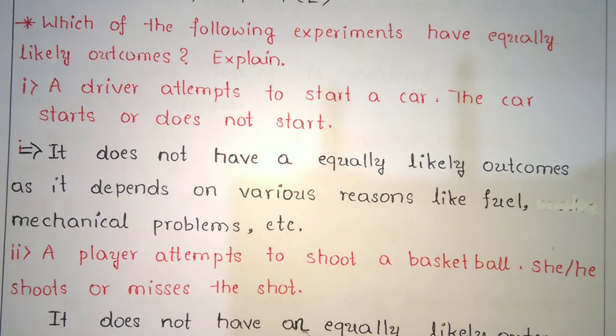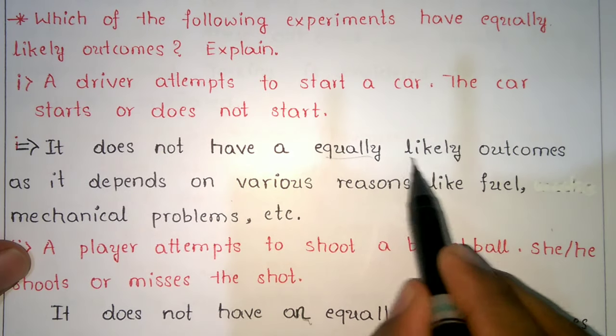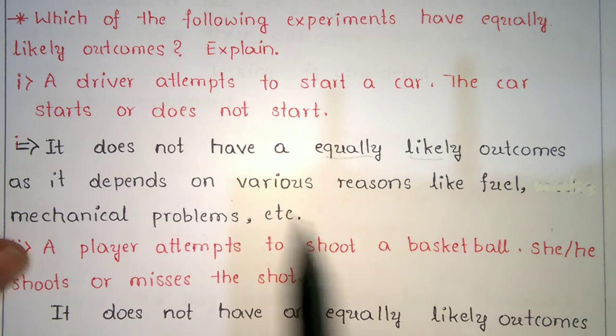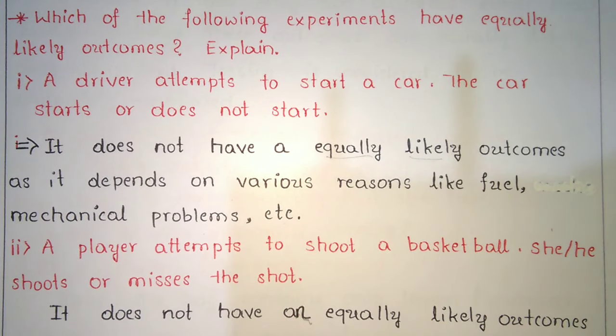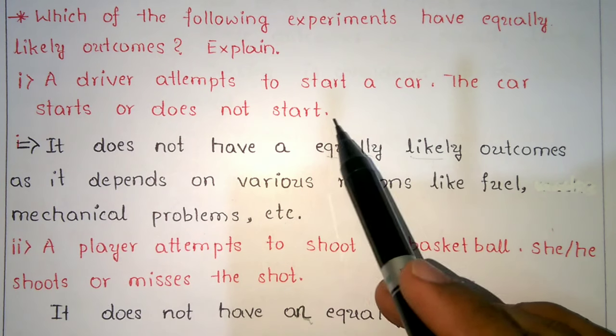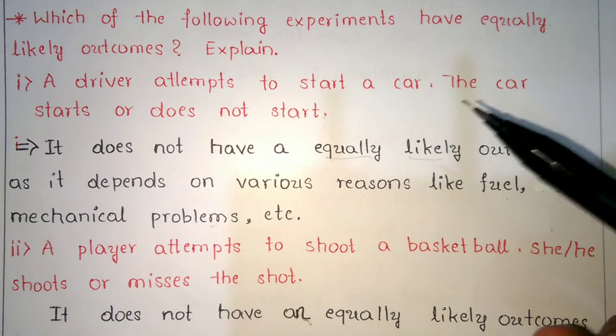It does not have equally likely outcomes, as it depends on various reasons like fuel, mechanical problems and the person also.